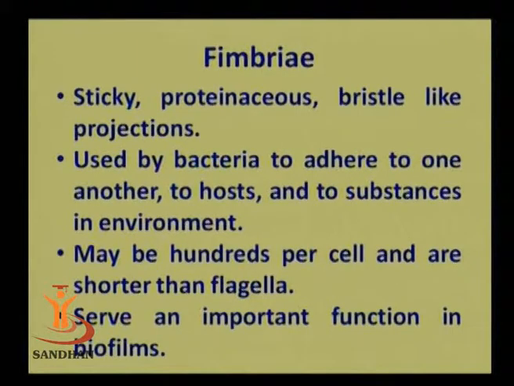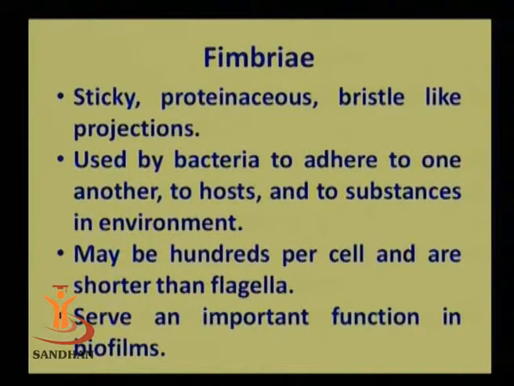It is used by bacteria to adhere or stick to one another, or to host cells, or to substances in the environment, meaning bacteria can attach to other bacteria, to different types of cells, or to non-living surfaces of the environment.